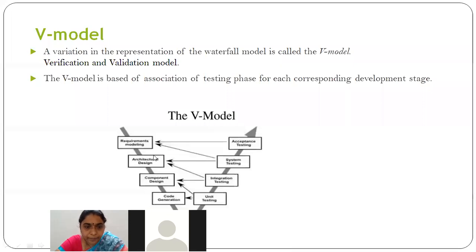Here you will be preparing the architectural design. Design is nothing but modeling. As we already told you, as per your C language, flow charts are prepared. Seeing the planning document and analyzing that document, you will be preparing a model here. Diagrams will be prepared. Here we are saying architectural design and component design separately. Architectural design is the model for the entire system, the complete project you are going to develop. If you are preparing this design for the complete system, that is called architecture design.